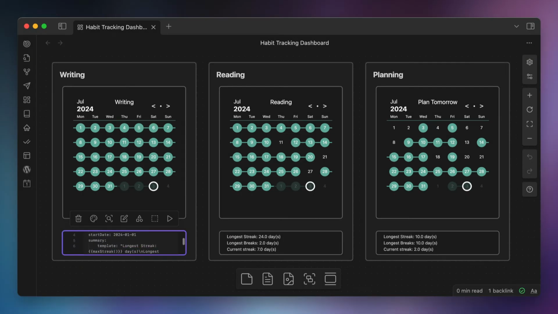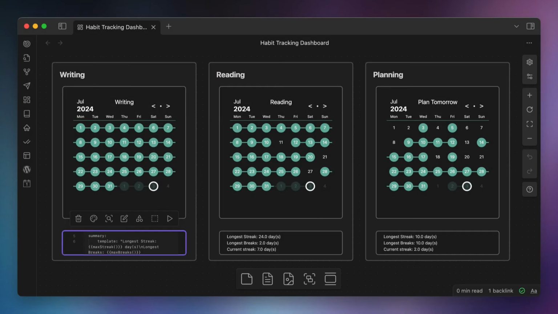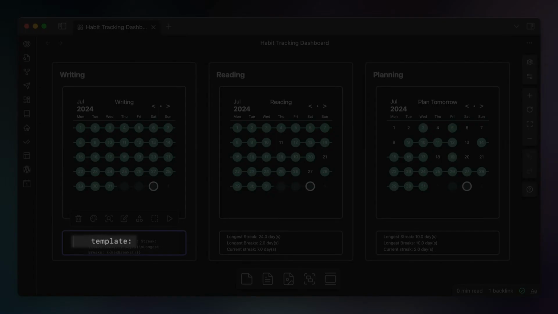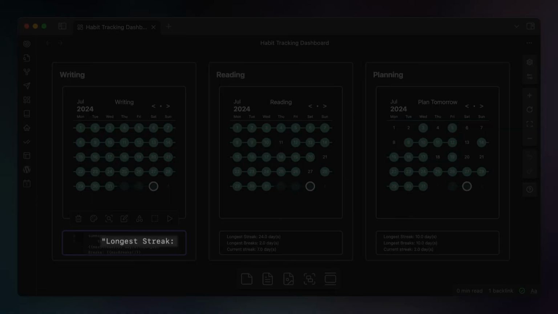But the next part is where things get interesting. So the fifth line is just the word summary followed by a colon. And then the indented line below that indicates what data should show up in that summary. That line starts with the word template and a colon, and then all the data that we want in our summary enclosed in double quotes. The first part here is just the text longest streak, and that's followed by a colon and a space.